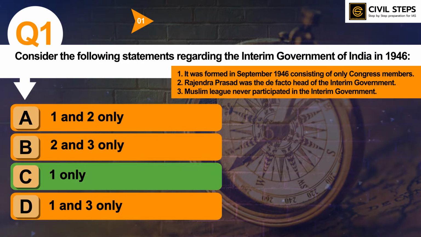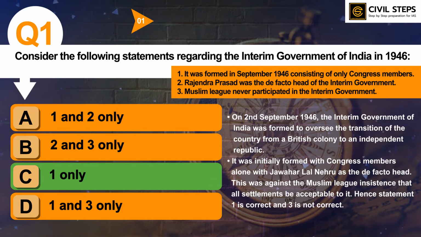So the first statement is correct while the second and third statements are incorrect, because on 2nd September 1946 the interim government of India was formed to oversee the transition of the country from a British colony to an independent republic. It was finally formed with Congress members alone, with Jawaharlal Nehru as the de facto head. This was against the Muslim League's insistence that all settlements be acceptable to it. Hence statement 1 is correct while 3 is not correct.